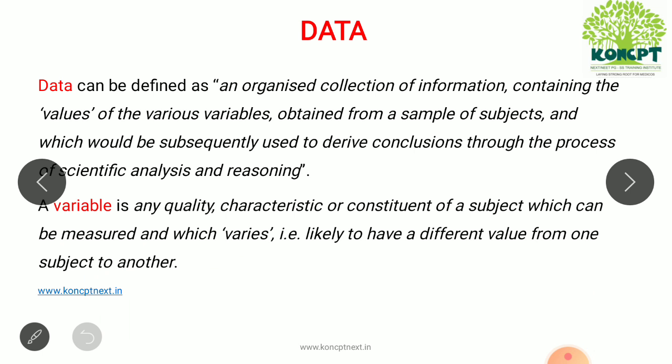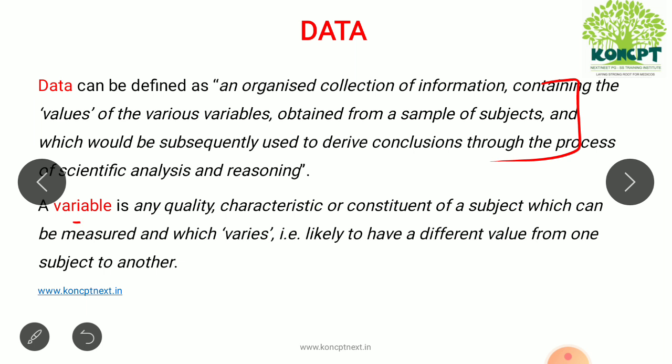What is data? Data is a collection of information or the values of various variables obtained from the sample of subjects. Also this data undergoes scientific analysis and then reasoning. For example, if you are conducting research on diabetes mellitus patients, then you are going to take various kinds of data, information from them, like their age, their residential status, their occupation, their BP, their anthropometry, and their blood sugar values. So all this information together will be called as data.